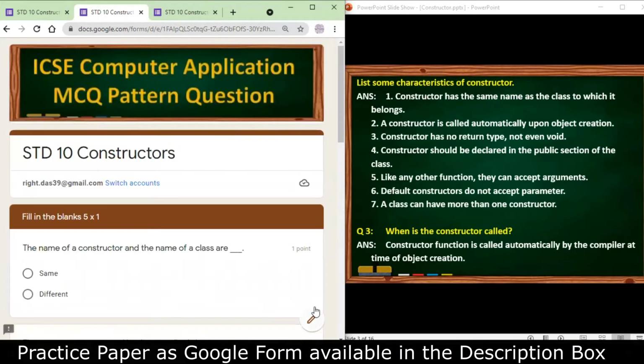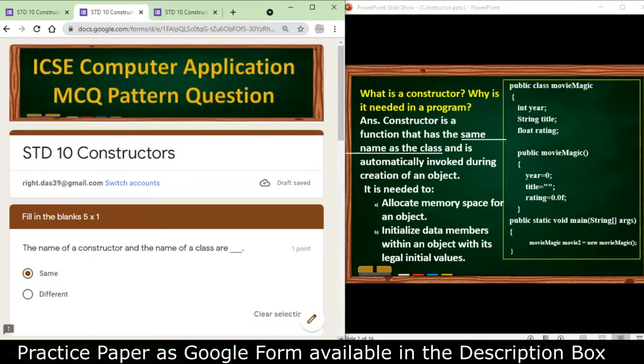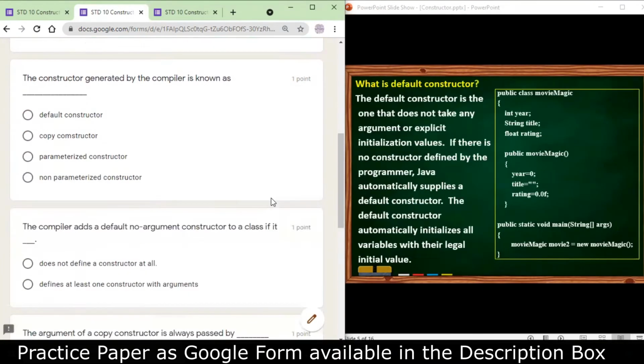The name of a constructor and the name of a class are same. It should be the same. That is one of the characteristics of constructor. We go for our next question. The constructor generated by a compiler is known as default constructor.